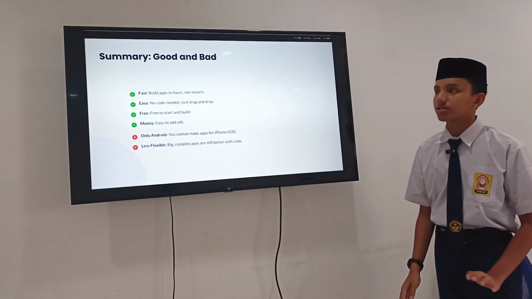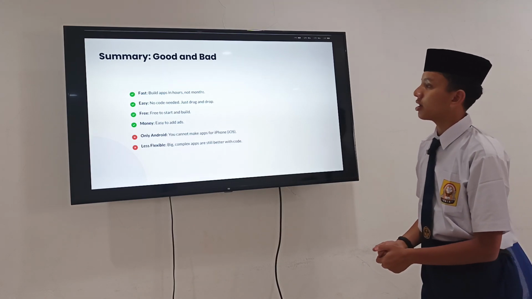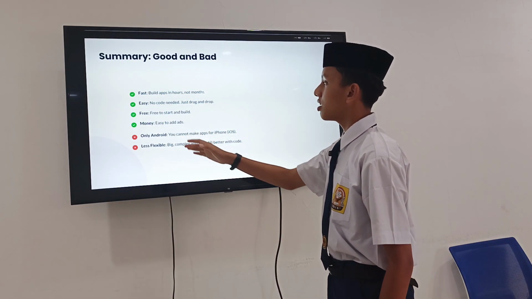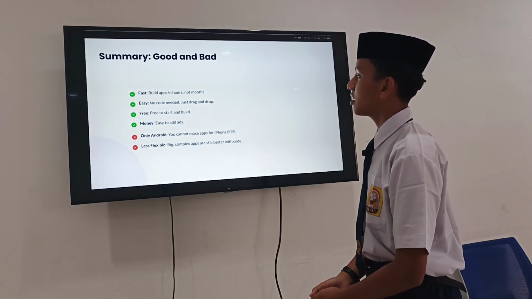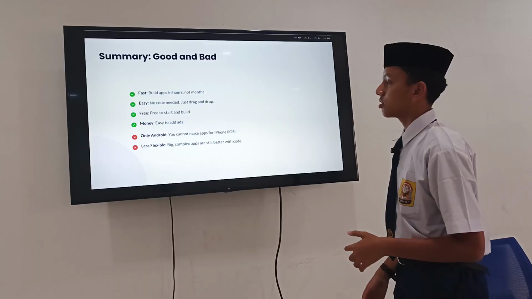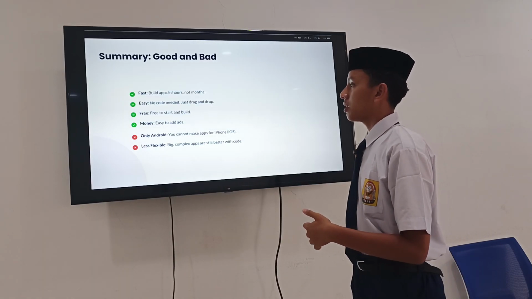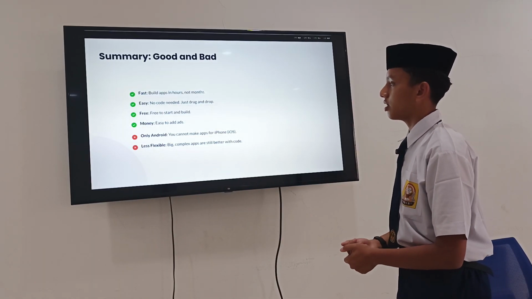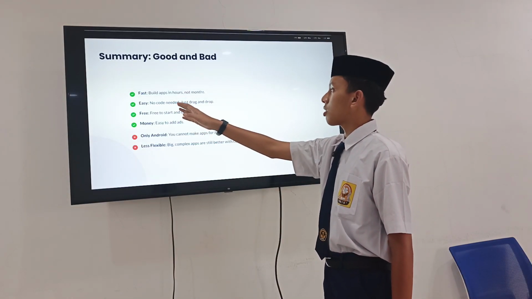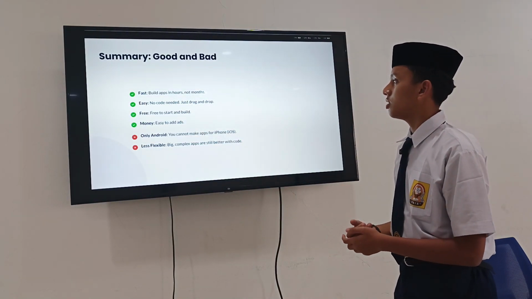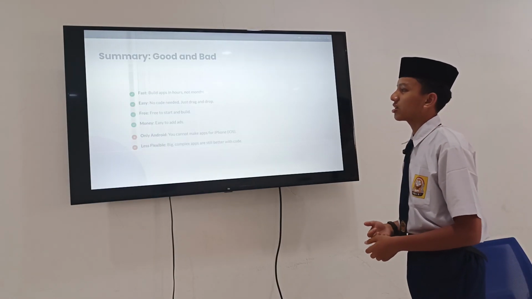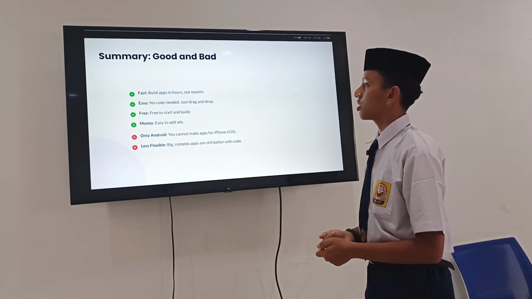Okay, this is the summary of the good and bad. Codular is fast, easy, and free, and there is no money cost, and no money gets cut if you generate ads. Fast: you can build apps in hours, not like other complex coding that takes months of building an application.